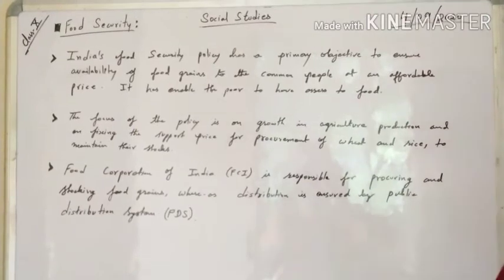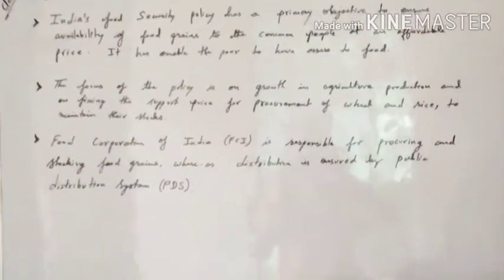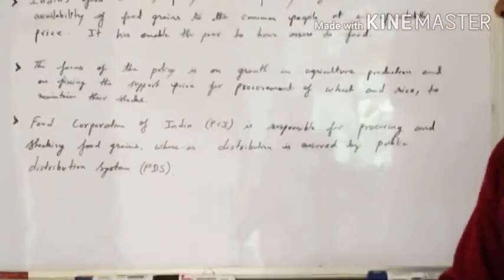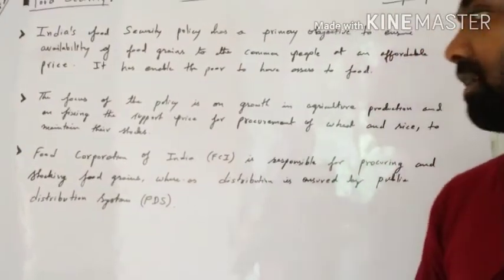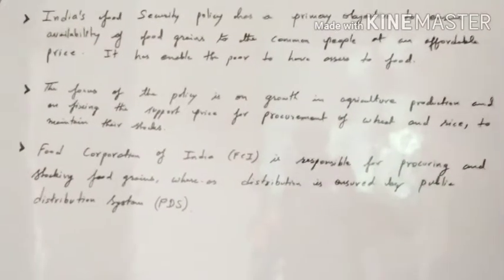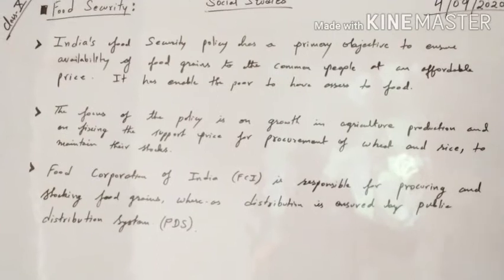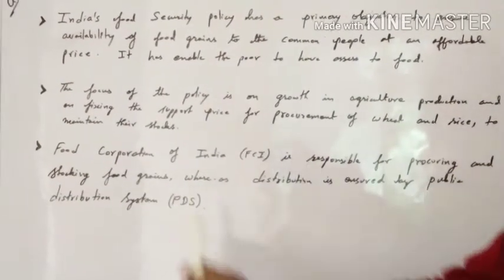Okay, now let us understand another point. Food Corporation of India, that is FCI, is responsible for procuring and stocking the food grain, whereas distribution is ensured by the public distribution system. There are two things that you have to notice here. The first thing is FCI, that is Food Corporation of India. It is an organization that is responsible for procuring and stocking of food grains.